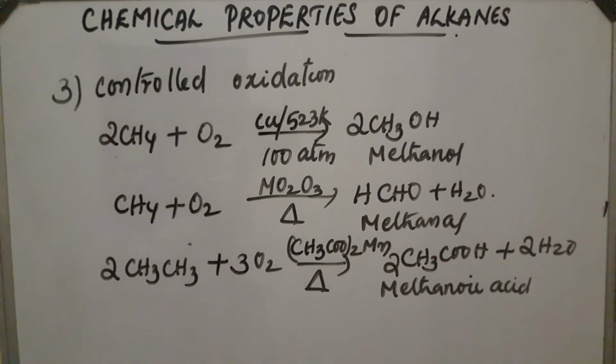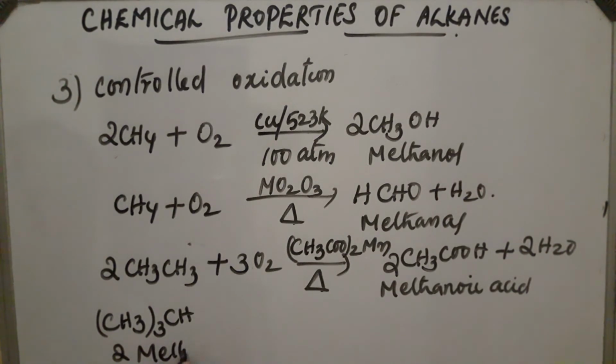Normal oxidation will not take place in the case of lower alkanes. So in higher alkanes like tertiary alkanes, in the presence of potassium permanganate, normal oxidation takes place. Let us take (CH3)3CH, 2-methyl propane.